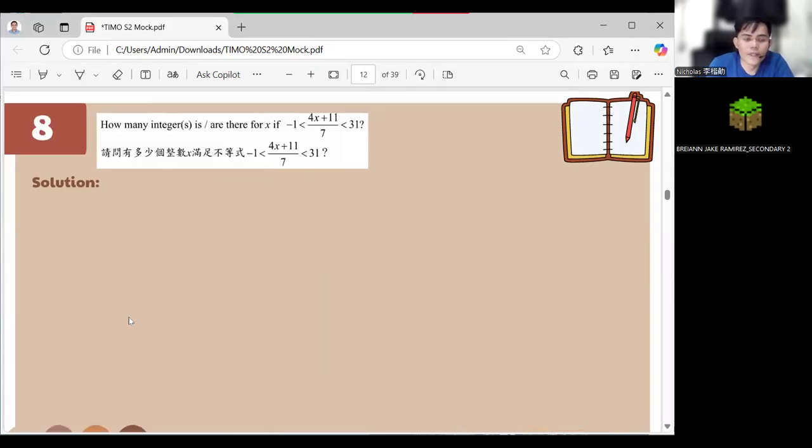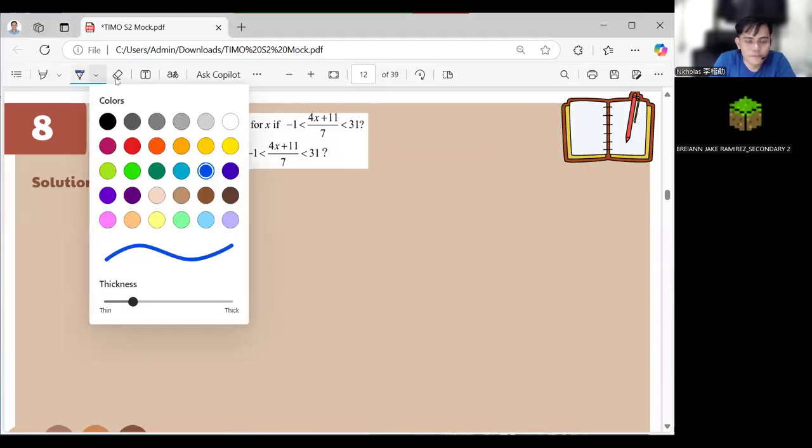So let's now have here number 8. How many integers are there for this one? Take note, this is an inequality, but I don't think that in this inequality we'll do inversion. No inversion, right? Because we are not dividing a negative number. We're not multiplying a negative number, and we are not getting the reciprocal. Okay? So let's solve this as it is.